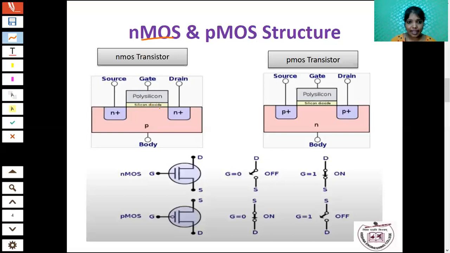Over the silicon dioxide, the metal layer is formed. That metal layer is nothing but polysilicon. From this polysilicon, the gate terminal is drawn out. Okay, so this is the structure of the NMOS transistor.